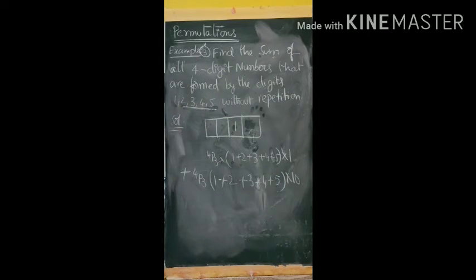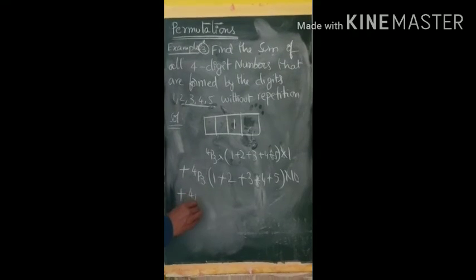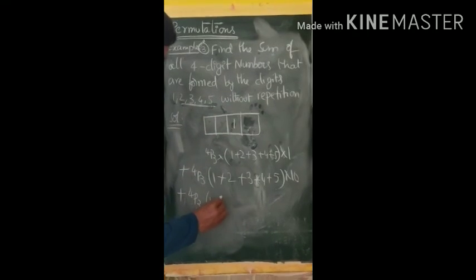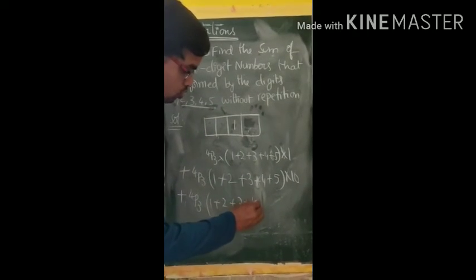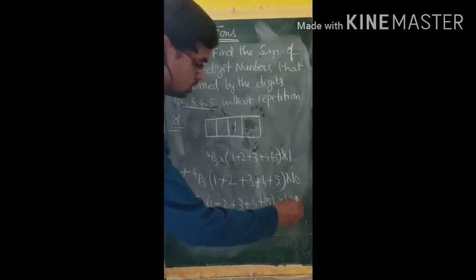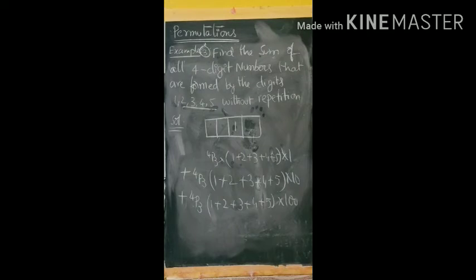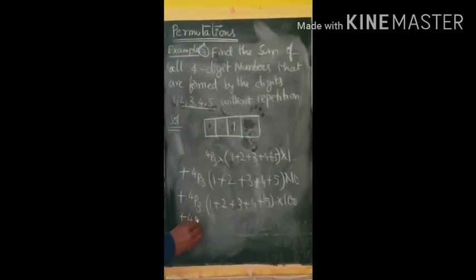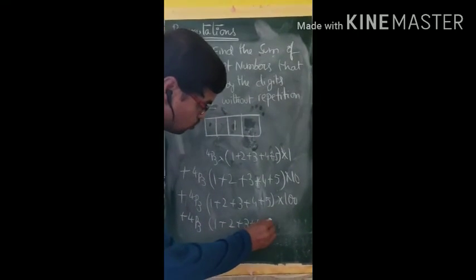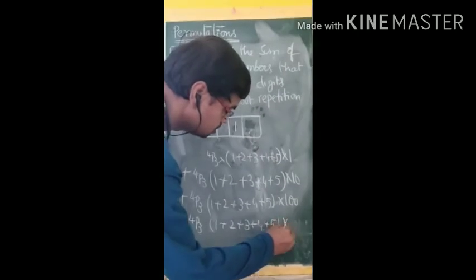Next goes to the hundredth place. That is also what will come. Same process. 1 will come, 2 will come, 3 will come, 4 will come, 5 will come. So 1 plus 2 plus 3 plus 4 plus 5. But the hundredth place value is 100. Okay. Similarly, the last place: 4p3 into 1 plus 2 plus 3 plus 4 plus 5 into 1000.